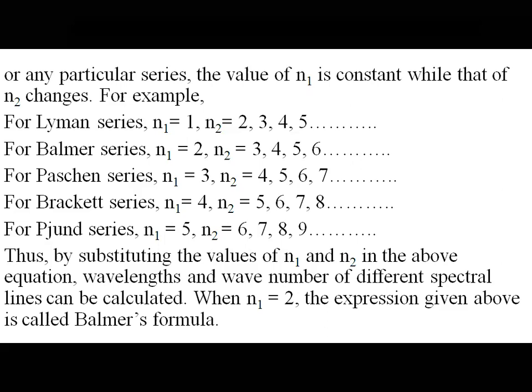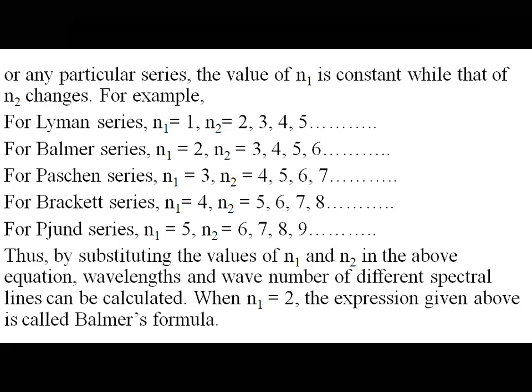For Balmer series, n1 is 2 and n2 varies from 3, 4, 5. Paschen, n1 is 3, n2 varies from 4, 5, 6. Brackett, n1 is 4, n2 varies from 5, 6, 7. Pfund series, n1 is 5, n2 varies from 6, 7, 8.